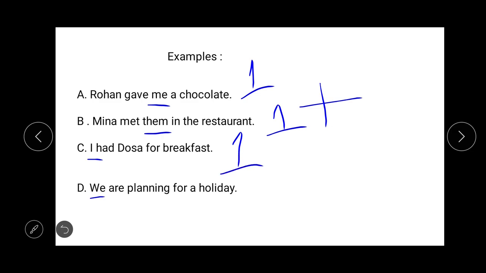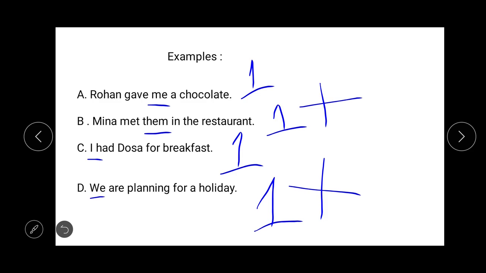Again, in number D, we are planning for a holiday. Here, students, the pronoun we is also signifying more than one person, means 1 plus. So, students, here the pronouns which are signifying only one person are our singular pronouns.